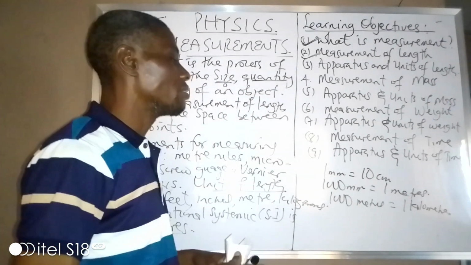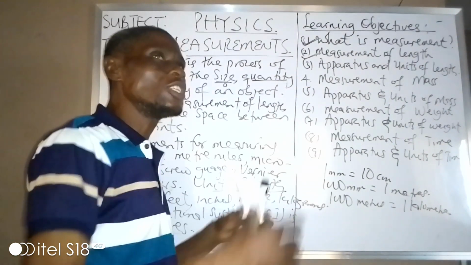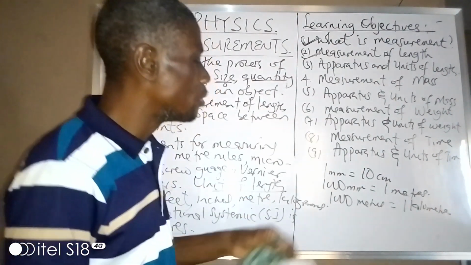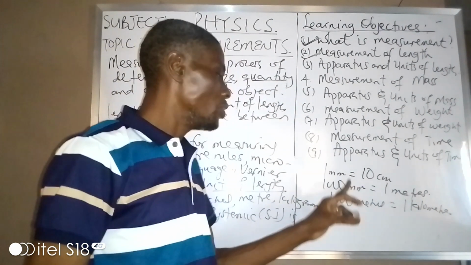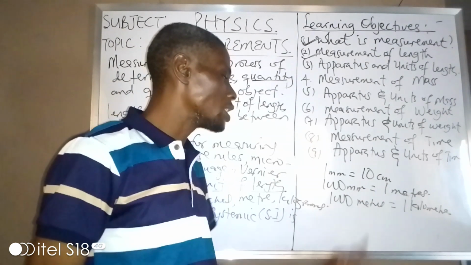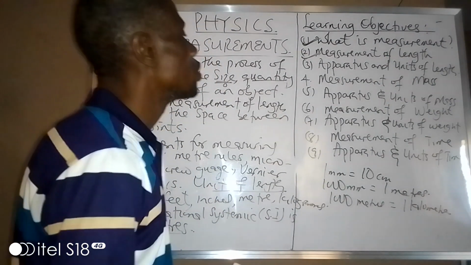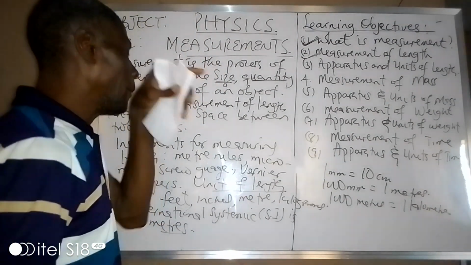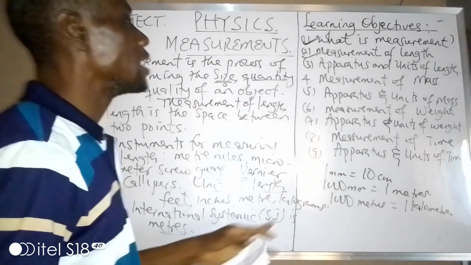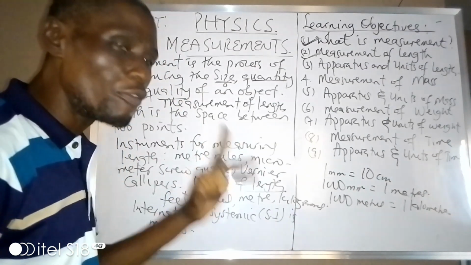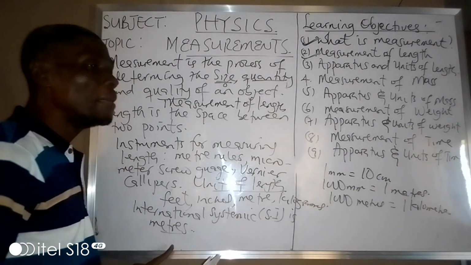So that's what we are saying. Later on we are going to look at unit conversion. You can change from millimeter to centimeter. You can change from millimeter to meter. You can change from meter to kilometer. So that's what we have under length. We have known the apparatus for measuring length, the unit of length, and the SI unit of length, so length is measured in meter.